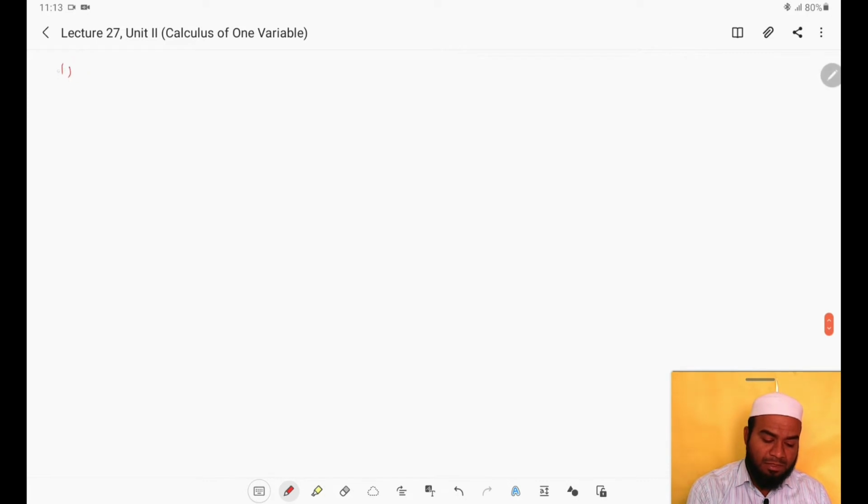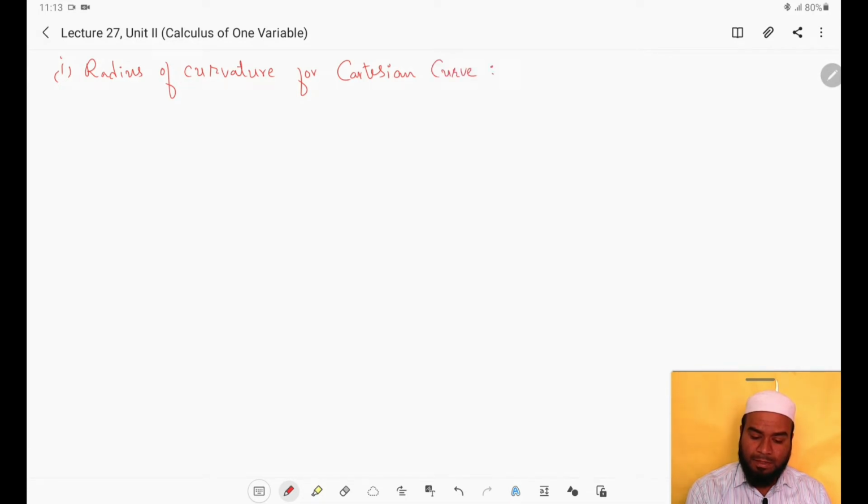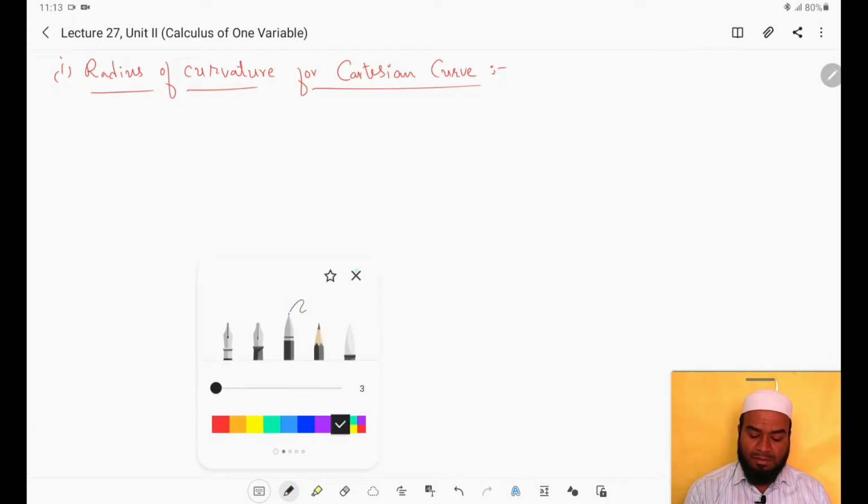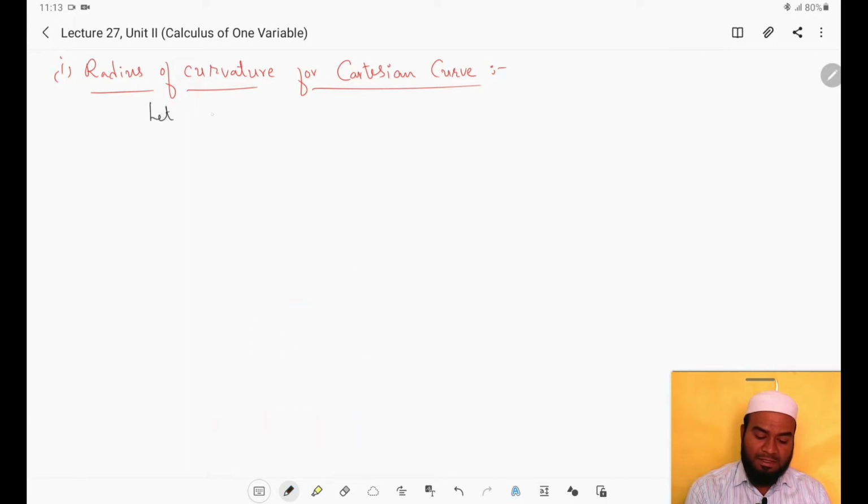So the first of these is radius of curvature for Cartesian curve. Suppose I am given a curve y equals f of x, some function of x.